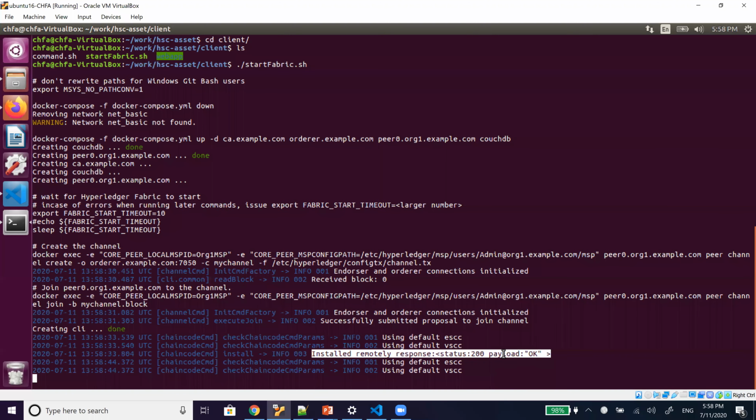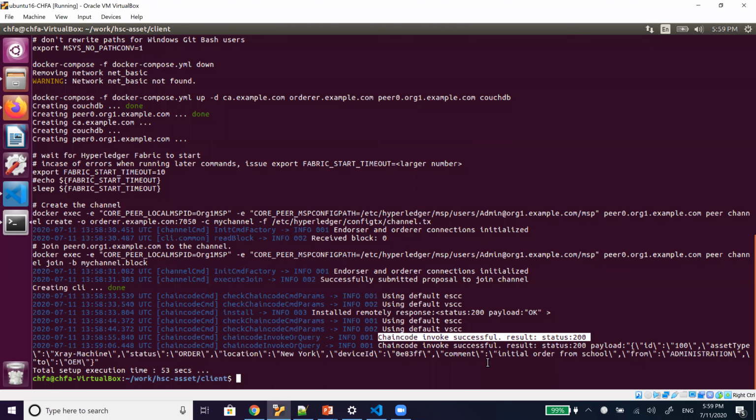Let's see further. Chain code invoke was successful. We can see that output here. Because we have invoked two methods, from the init method in the initiation of asset, then we have given the order.